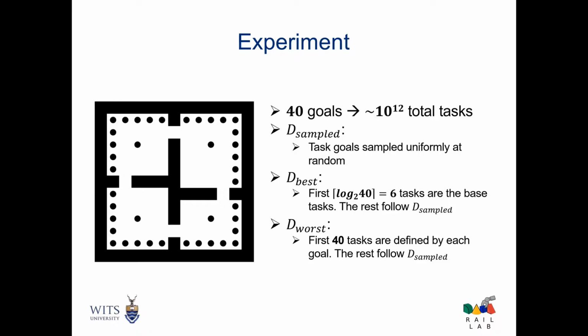So the agent only needs to learn these 6 tasks and can then solve any other task zero-shot. Finally, the worst distribution, where the first 40 tasks are defined by each goal. So the agent is forced to learn and store the maximum number of tasks, since none of them can be expressed as a logical combination of the others.